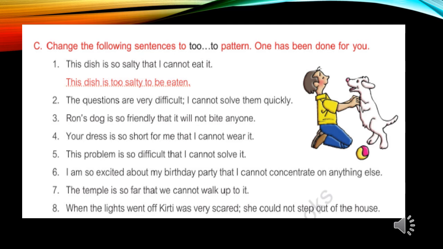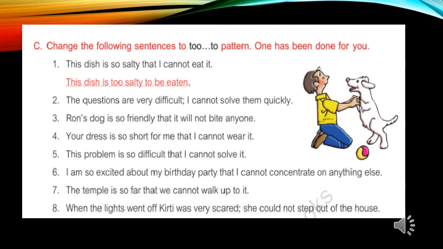Now we'll solve the exercise number C. Change the following sentences to too to pattern. One has been done for you, you can see here. Now see the question number second. The questions are very difficult. I cannot solve them quickly. Its answer will be, the questions are too difficult for me to solve them quickly, or we can say the questions are too difficult to solve them quickly.